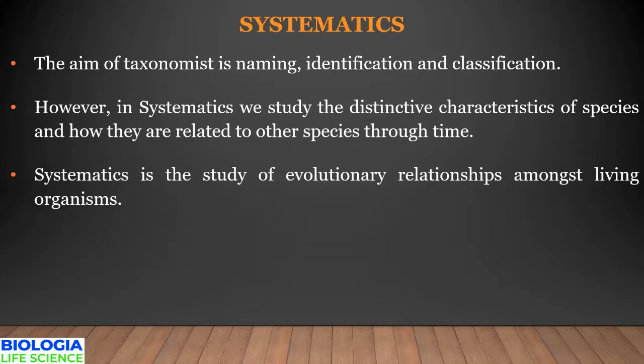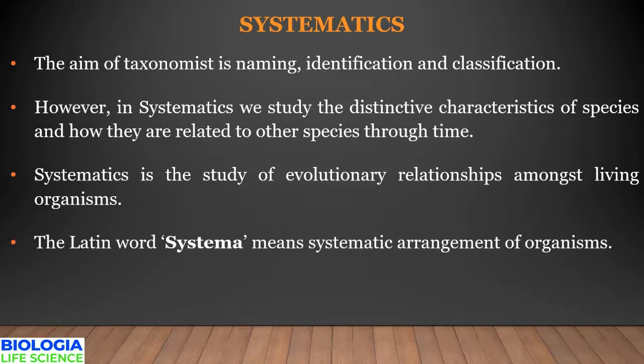So, what does it mean? It means that it is a science which deals with evolutionary relationship. In Latin, the word systema refers to systematic arrangement of organisms. You know what? Systematics was used by Linnaeus in his famous book Systema Naturae.